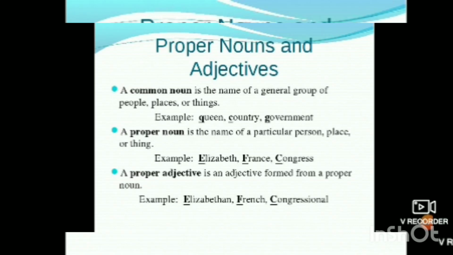Correct? If anyone belongs to a party like Congress, those people are known as congressional. Okay? So proper adjective means it is an adjective formed from the proper noun, not from common noun. It is formed from the proper noun. Elizabethan, Indian, French, Italian, then congressional. Understand? Very good. Let's go ahead and learn about the next.